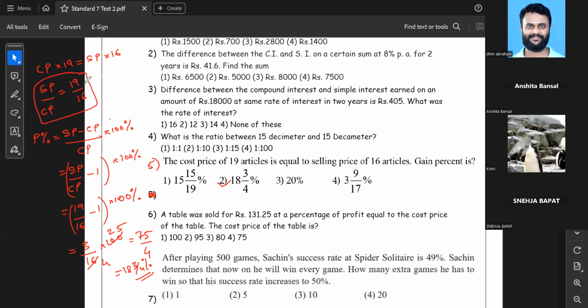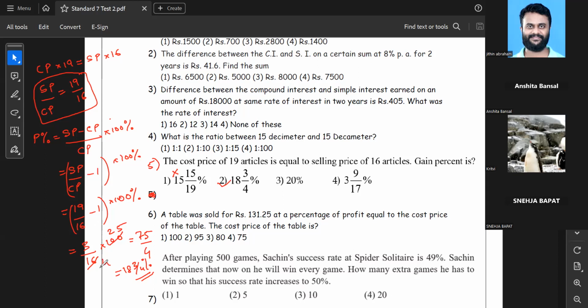If by chance you have reversed this ratio, then you will get the answer as 15 by 19, which is definitely a wrong answer. I've already explained why it is wrong. This ratio should be 19 upon 16, and in the denominator, if instead of cost price you consider selling price by mistake, then also you will get a wrong answer. Just have a note of that.